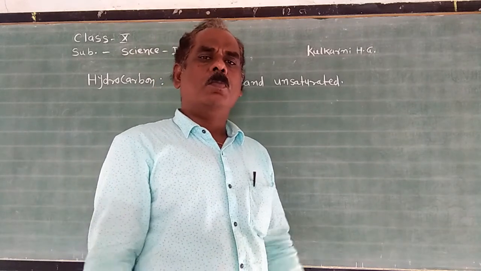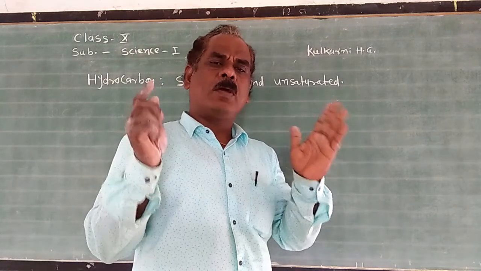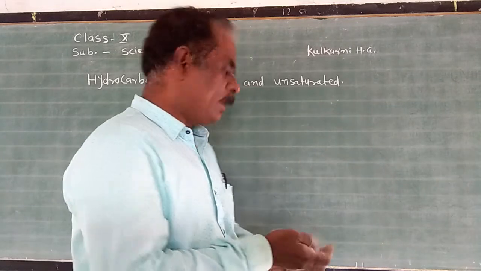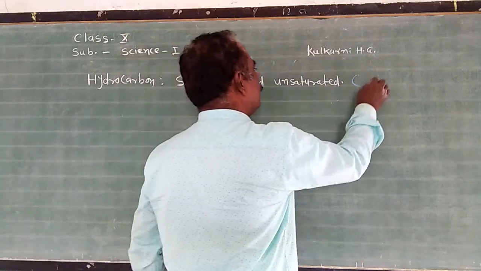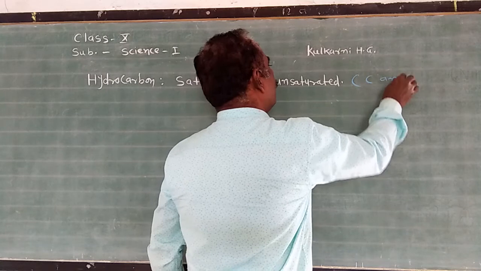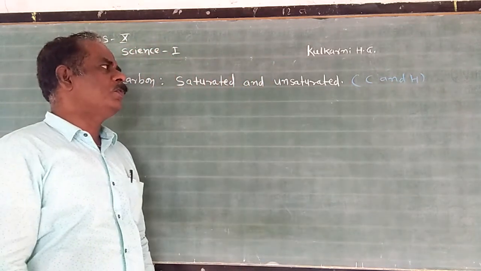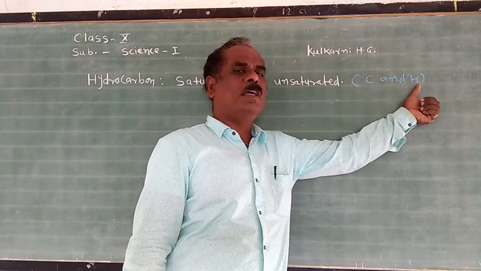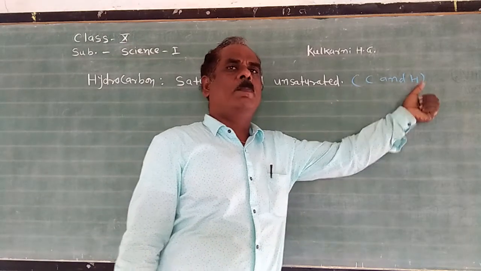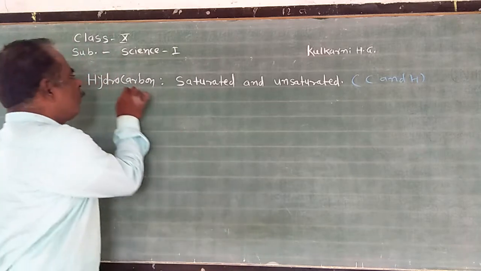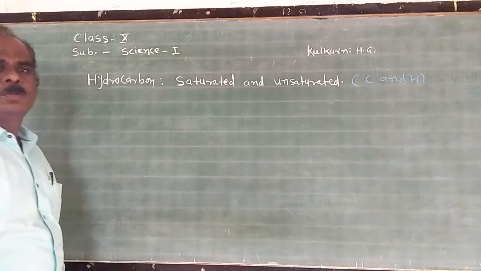But most carbon compounds contain carbon and hydrogen as the main constituents. The carbon compounds which contain carbon and hydrogen as the main constituents are called hydrocarbon compounds.